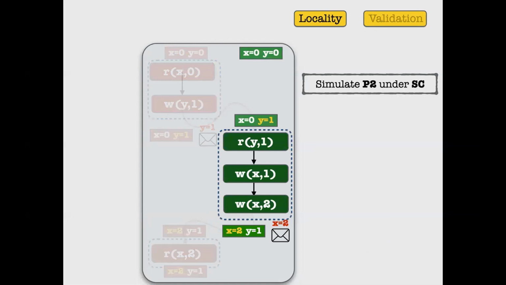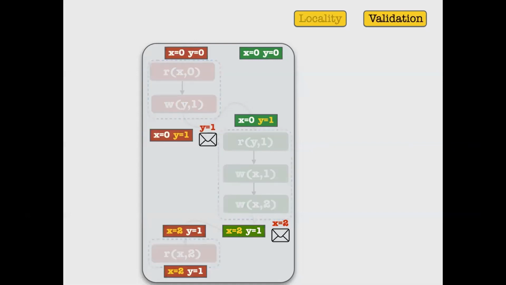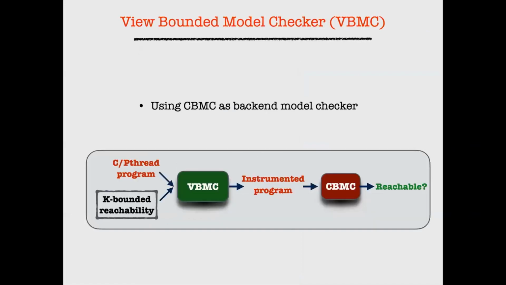I can do the same thing for the second process. I'll simulate P2 under sequential consistency. And then, provided I'm successful in doing that, I now need to verify that the interfaces are compatible with each other. Which basically means that this first essential message, which I guessed was essential: can the second process start with X0, Y0, take this message, the one guessed to be essential, and does it lead me to this interface? Is it compatible again with the first process, and so on?